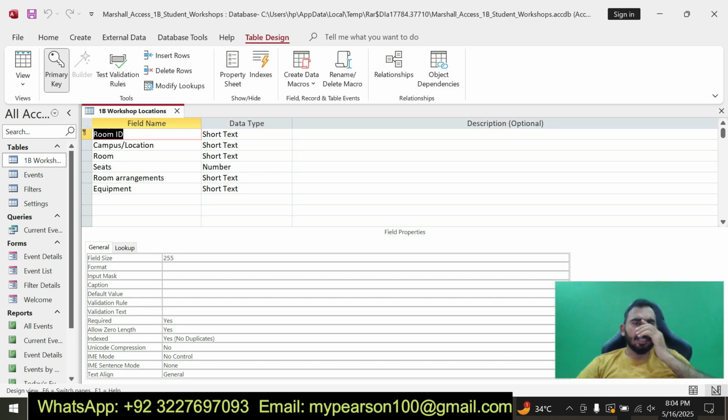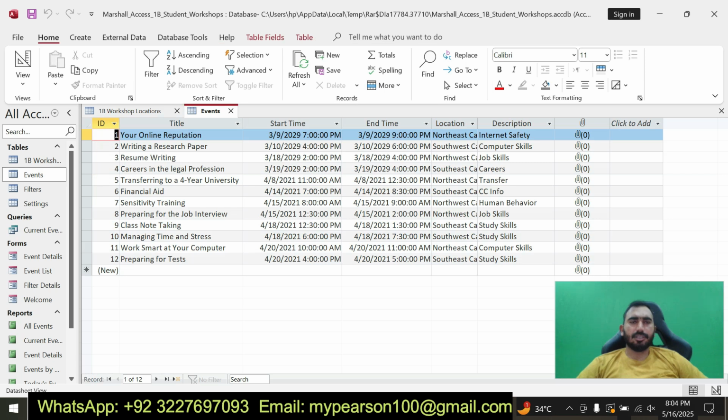Okay, you can see here. Now I am going to move to my next table, that is table event. Basically, it's 100% done. I have completed and submitted it with 100 out of 100 for many of my students. I am showing you the solution of Access 1B student workshop.